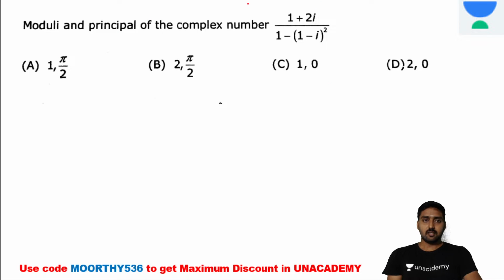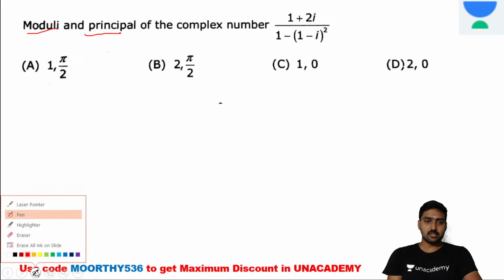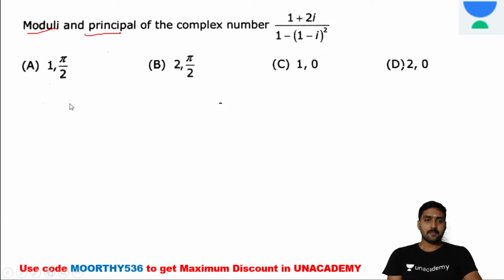For this question, identify the modulus as well as the principal of the complex number. The principal of the complex number indicates that it's an argument. Argument is called the principal. Now modulus we need to do. Before doing the modulus, first simplify the equation.